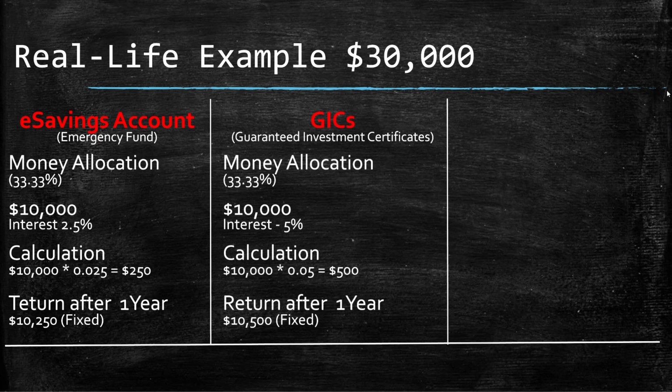The second one is GIC. Again, I'll be putting my $10,000 in GIC. I have already locked in, so I'm getting an interest rate of 5% from there. And if I do the calculation, I'll make $500 after 1 year, and this is the total return. Again, the interest rate is fixed.